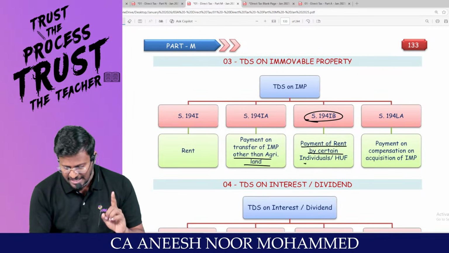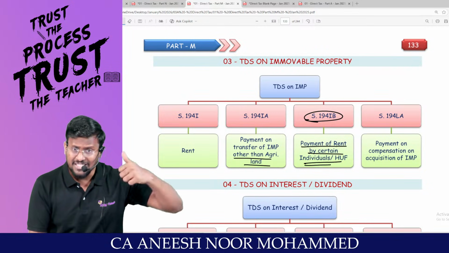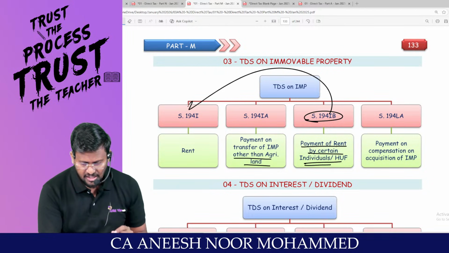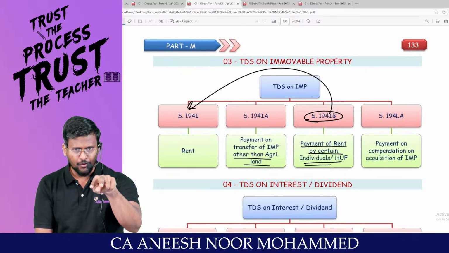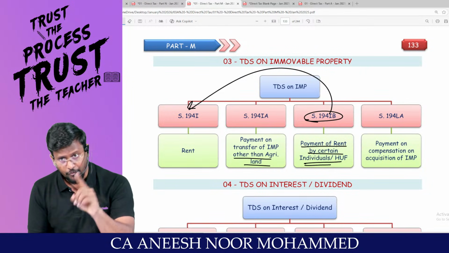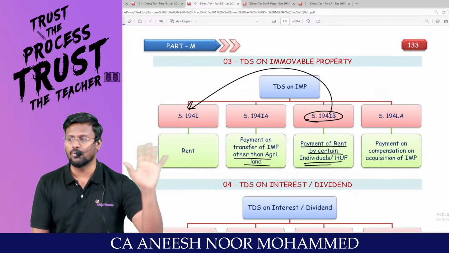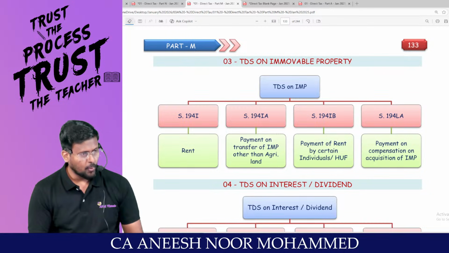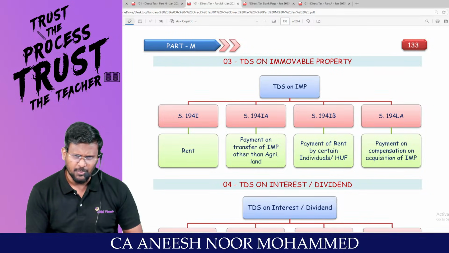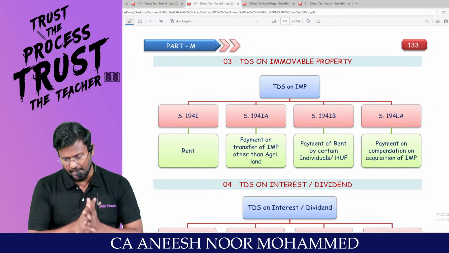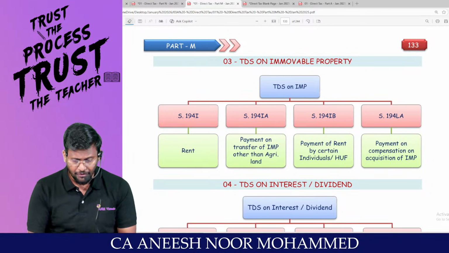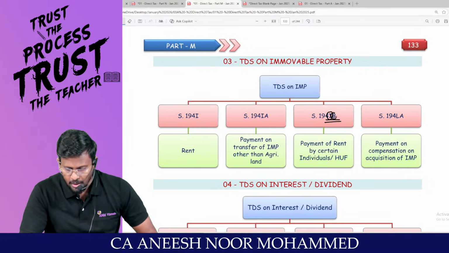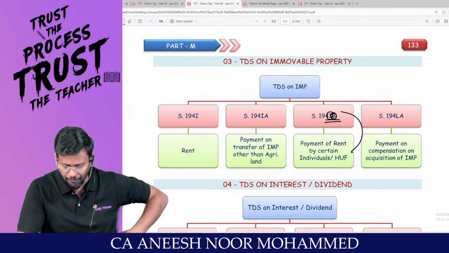194IB is payment of rent by certain individuals or HUF. Who is that certain person? They should pay monthly rent of more than 50,000 and they should not fall under section 194I. If you fall under 194I, 194IB will not be applicable. For you, if 194I is not applicable, 194IB will be applicable. So tell me, what is 194I? TDS on rent. What is 194IA? Transfer of immovable property other than agricultural land. What is 194IB? Payment of rent by certain individual or HUF. I stands for individual, B stands for boss, boss of HUF. Are you all really with me?